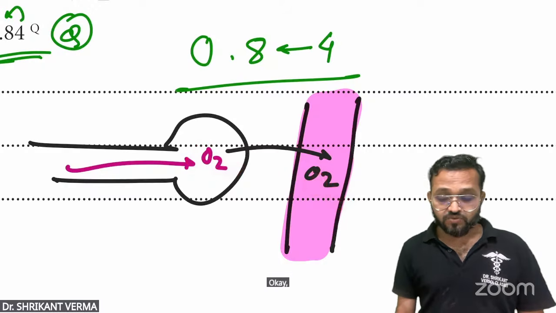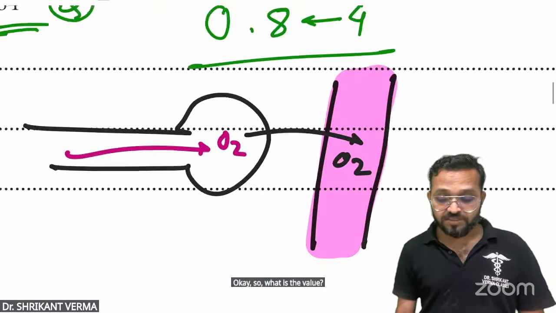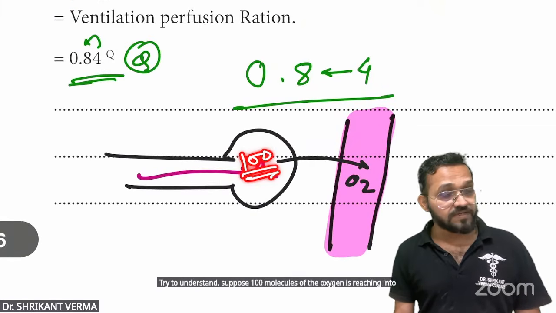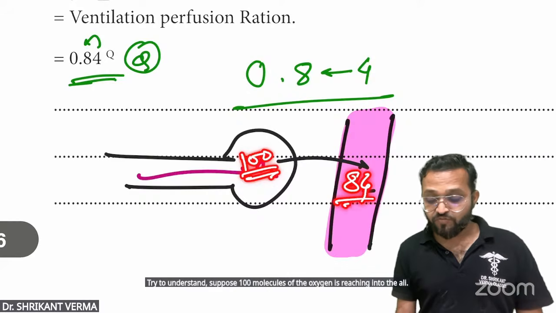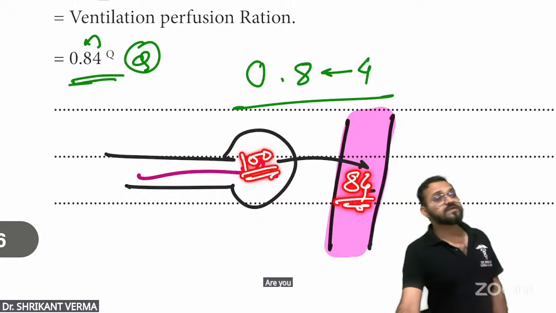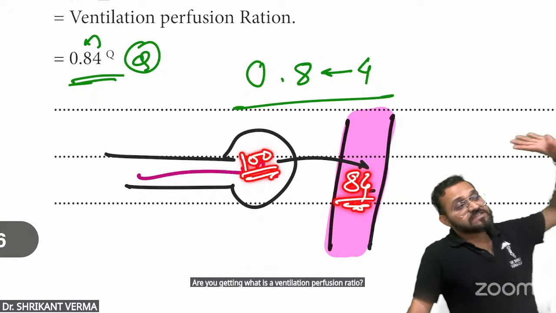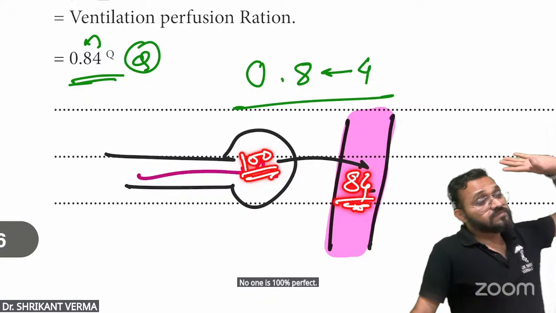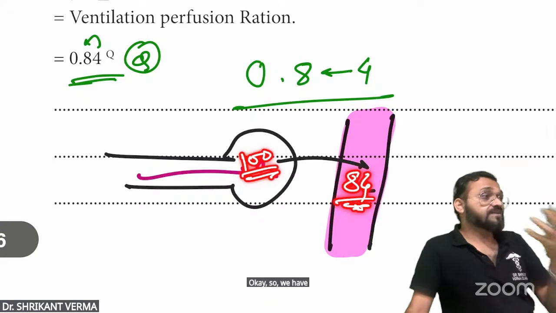Okay. So what is the value? Try to understand. Suppose 100 molecule of the oxygen is reaching into the alveoli, then only 84 molecule of the oxygen is reaching into the blood. Are you getting? What is the ventilation perfusion ratio? No one is perfect in the world. No one is 100% perfect. Okay. So we have also not to be the perfect.